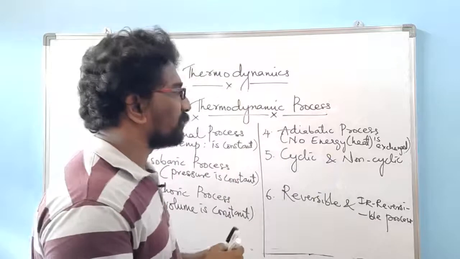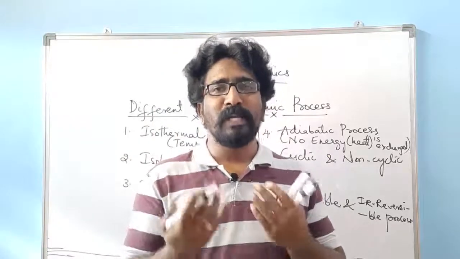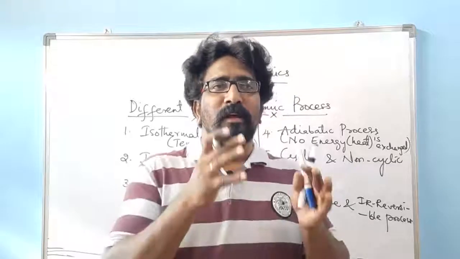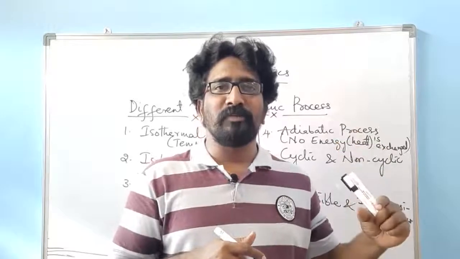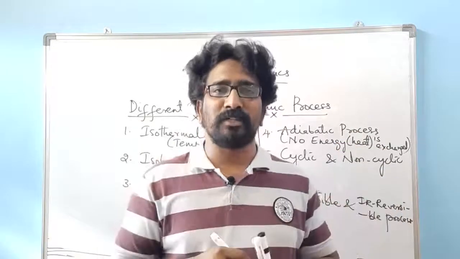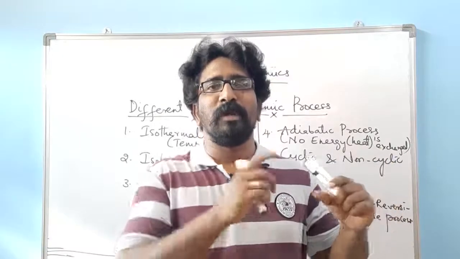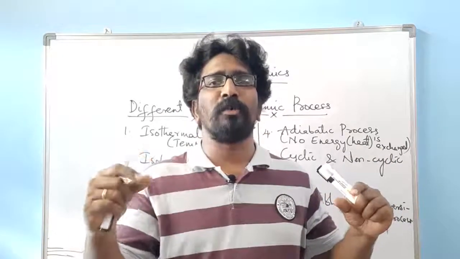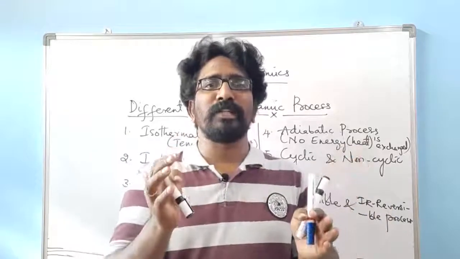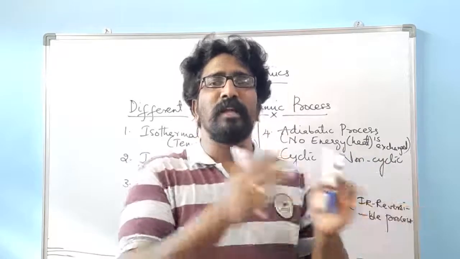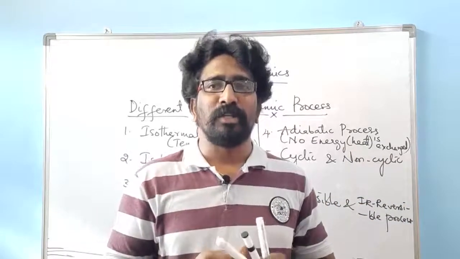Now cyclic process. What is meant by cyclic process? It is a thermodynamic process where, if you consider one thermodynamic system, the initial state of the system will be the same as its final state. Even though the thermodynamic process has taken place, the input state and the output state are the same.